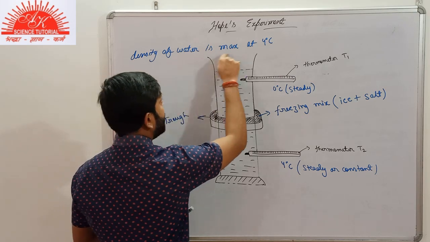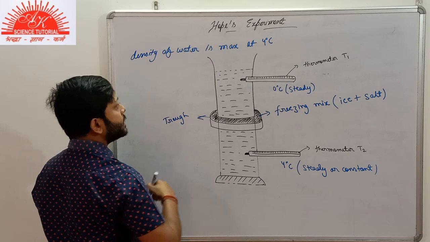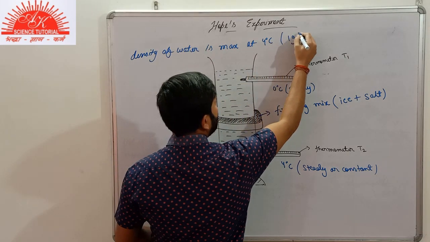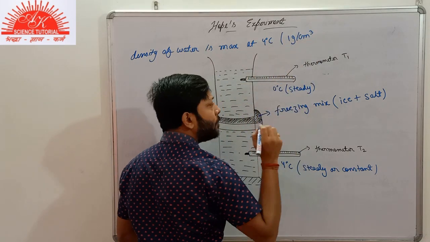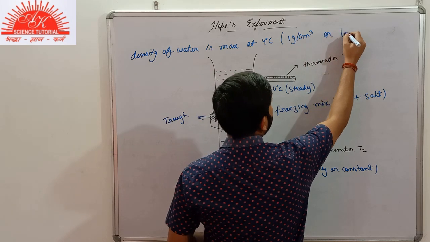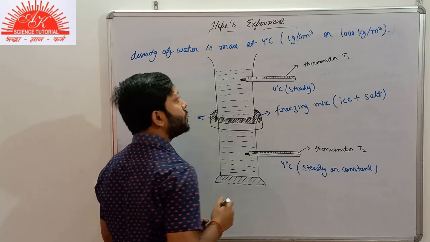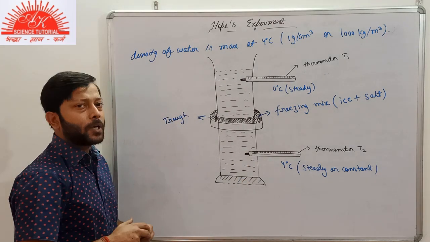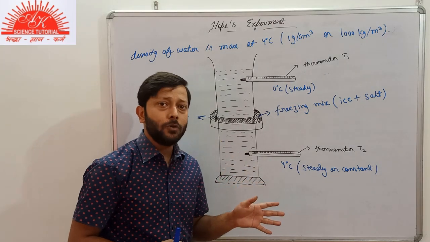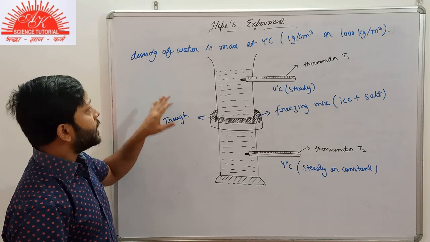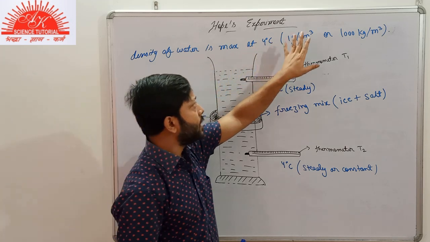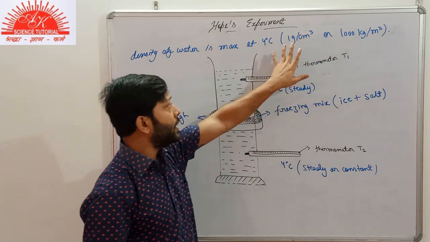It will be maximum at 4 degrees Celsius, and the value of it is 1 gram per centimeter cube, or 1000 kg per meter cube. At least you should keep the density of water in mind, because you might have to use it in the numerical part. So the density of water is maximum at 4 degrees Celsius, that is 1000 kg per meter cube or 1 gram per centimeter cube.